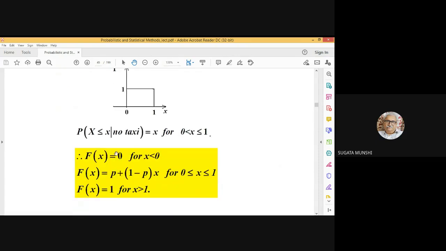So F(x) is 0 for x less than 0, and F(x) is p plus (1 minus p) into x for x greater than or equal to 0 and less than or equal to 1. And obviously F(x) is 1 for x greater than 1, because it is assumed that it's certain that after 1 hour a taxi will be found. The waiting time cannot exceed 1 hour.